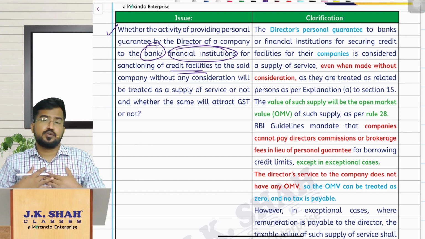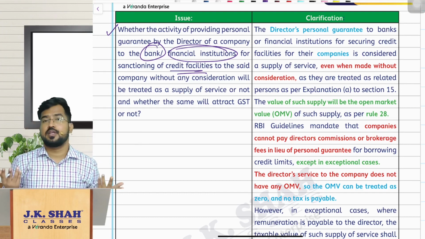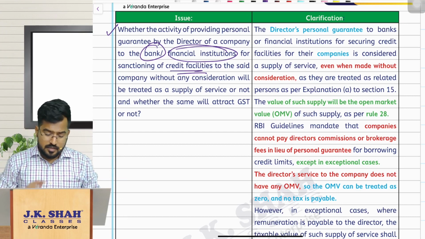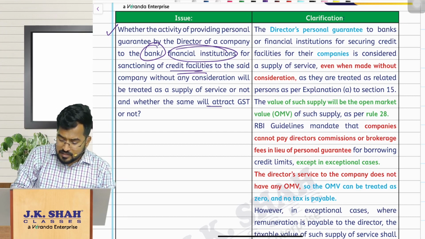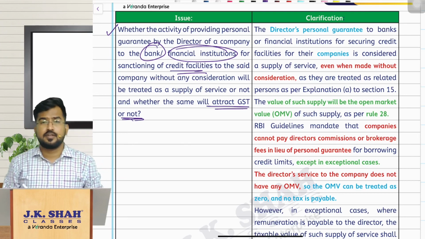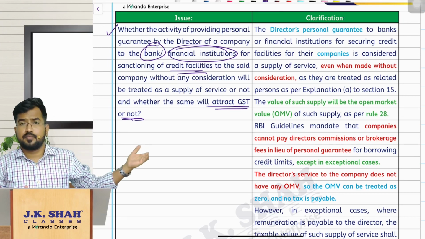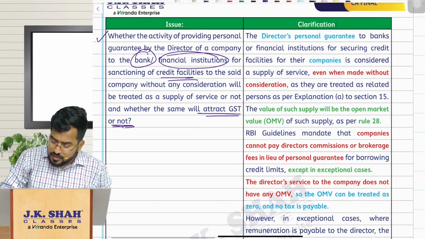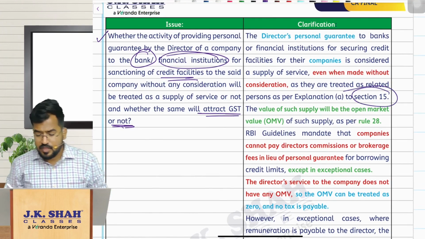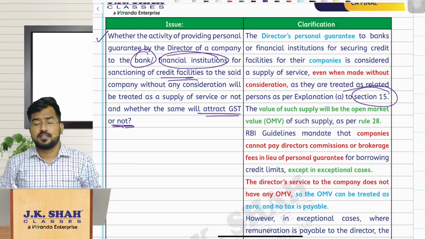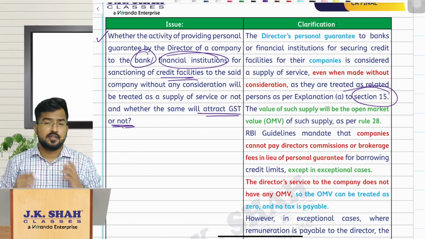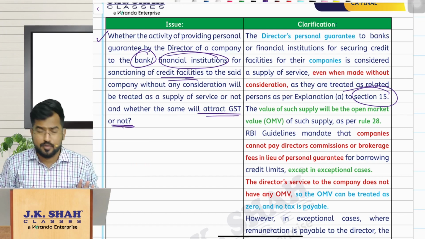For this, what is the consideration I am getting? I am not getting anything. I am not getting any consideration. And understand, here the doubt was, sir, whether this will attract GST or not. Now I am a director of a company. Sir, I am very much fitting within the meaning of related person. In that case, this is an activity or transaction I am doing without consideration, and this is a supply as per Schedule 1, if you remember.